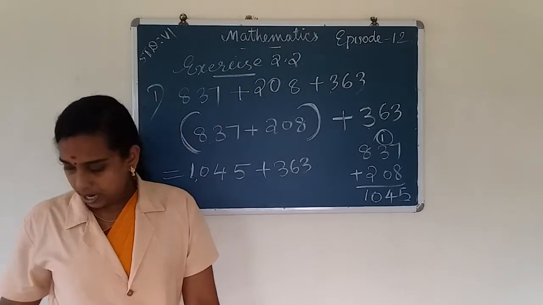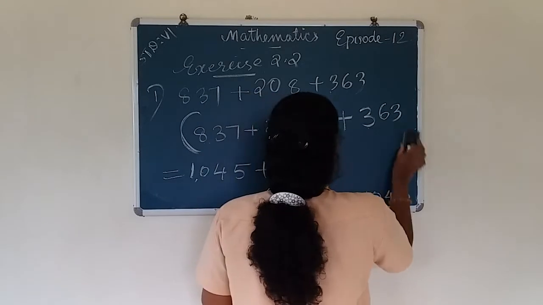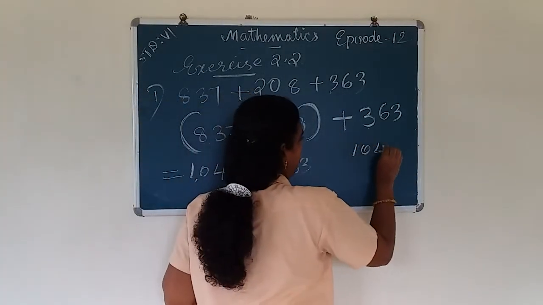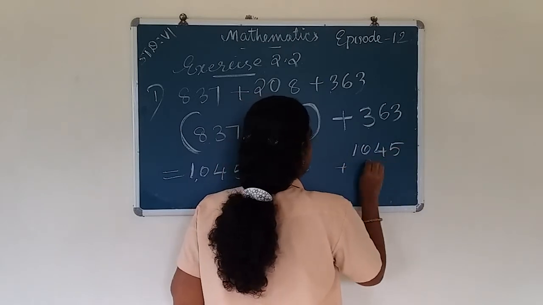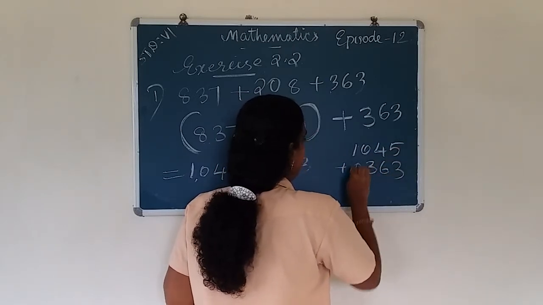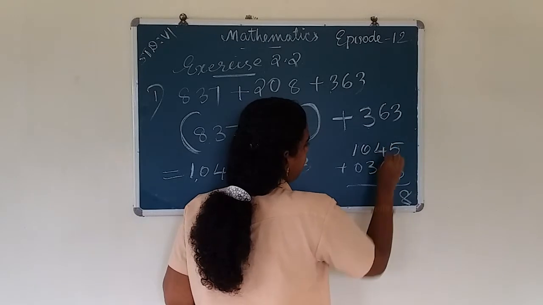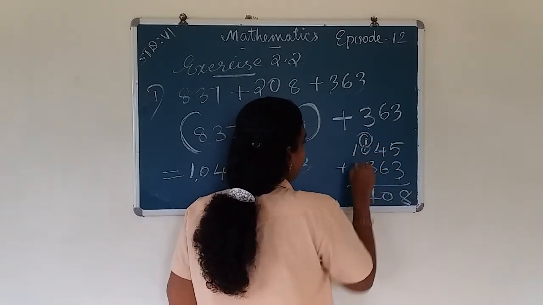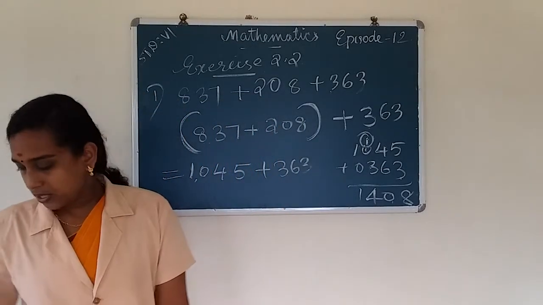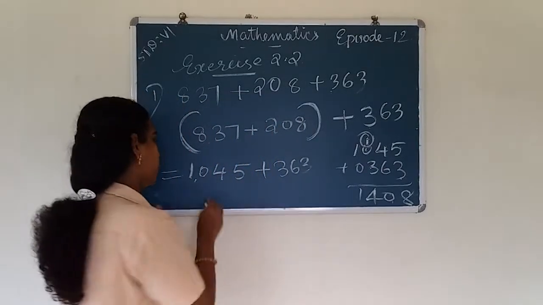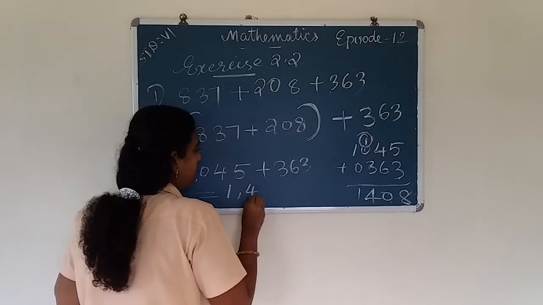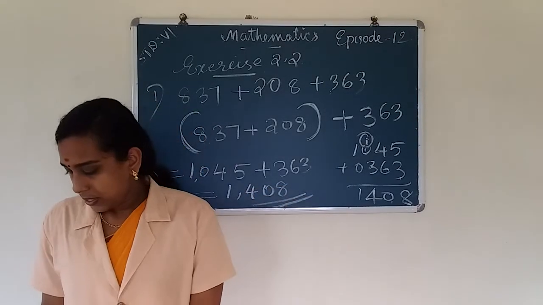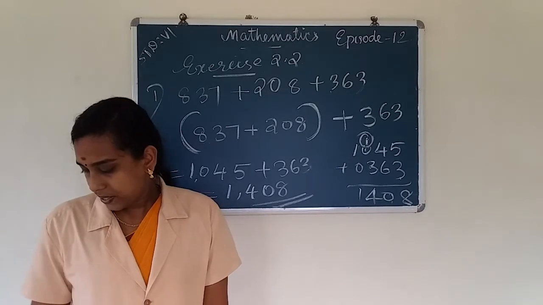Then 1045 plus 363. 5 plus 3, 8, 6 plus 4, 10, remainder 1, 3 plus 1, 4, 1. So we get 1408. So the answer is 1408. Okay.